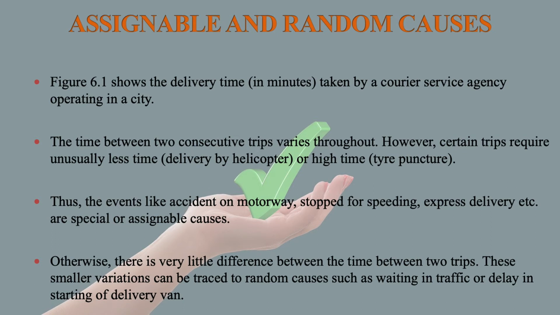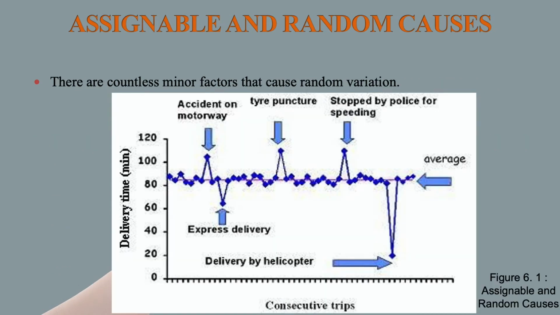Otherwise, there is very little difference between the times of two trips. These smaller variations can be traced to random causes such as waiting in traffic or delay in starting of the delivery van. There are countless minor factors that cause random variation.